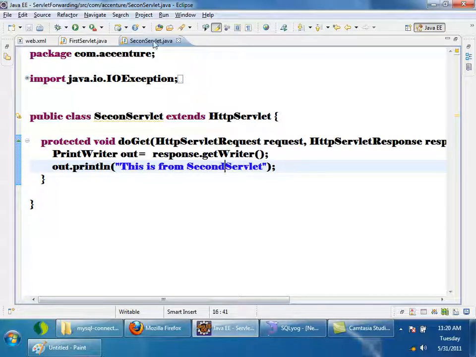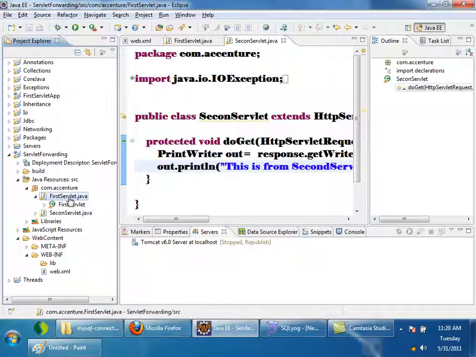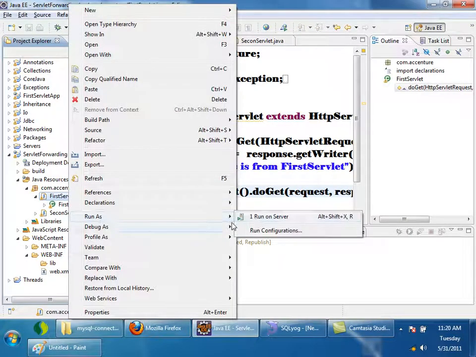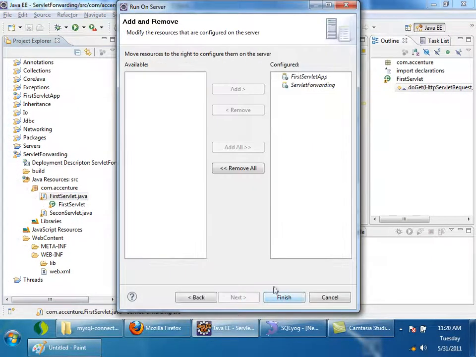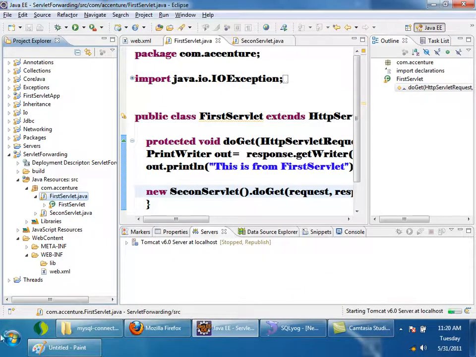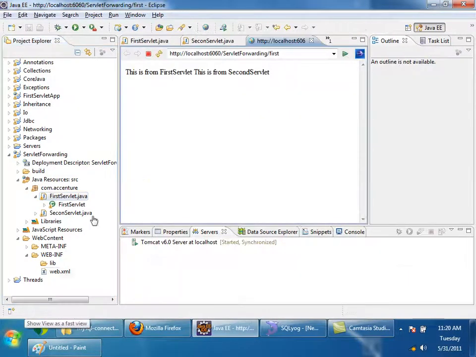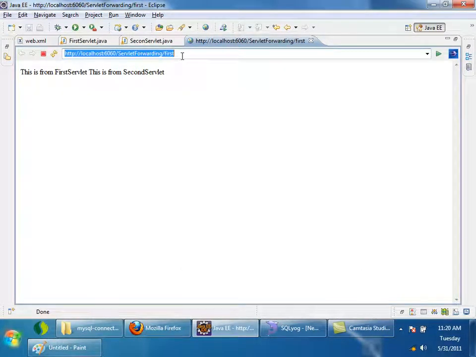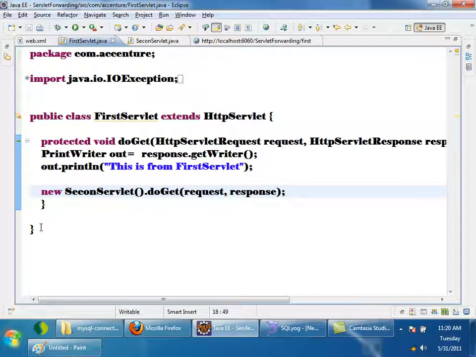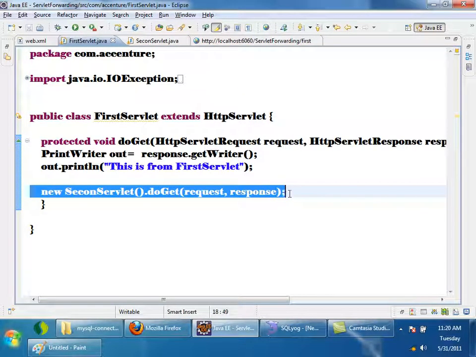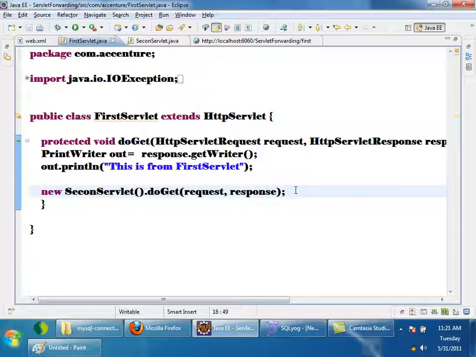I'll just give a request. See, I'm right clicking on this first servlet, run on server. Now the server is starting. See, I gave a request to /first, but I got the output of both servlets. This is from first servlet, this is from second servlet, right? So I achieved the output, but is it the right way? No. Why? See, I gave a request to the first servlet. From the first servlet, I am calling the second servlet.